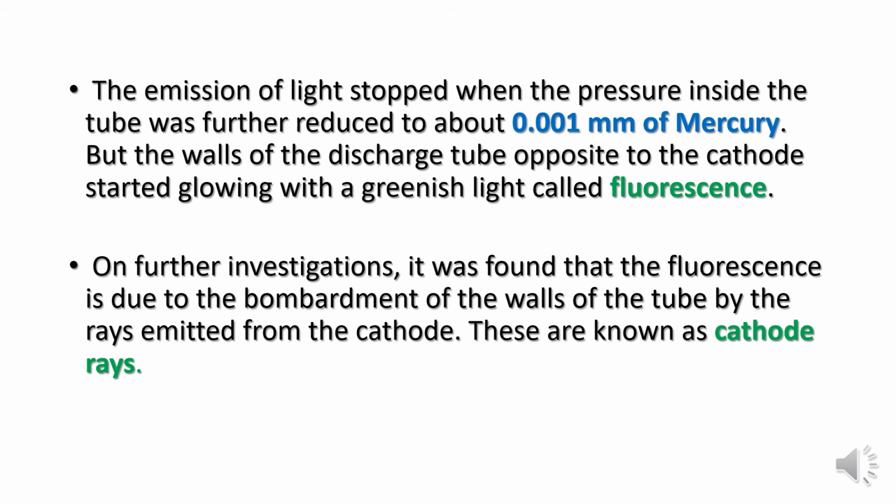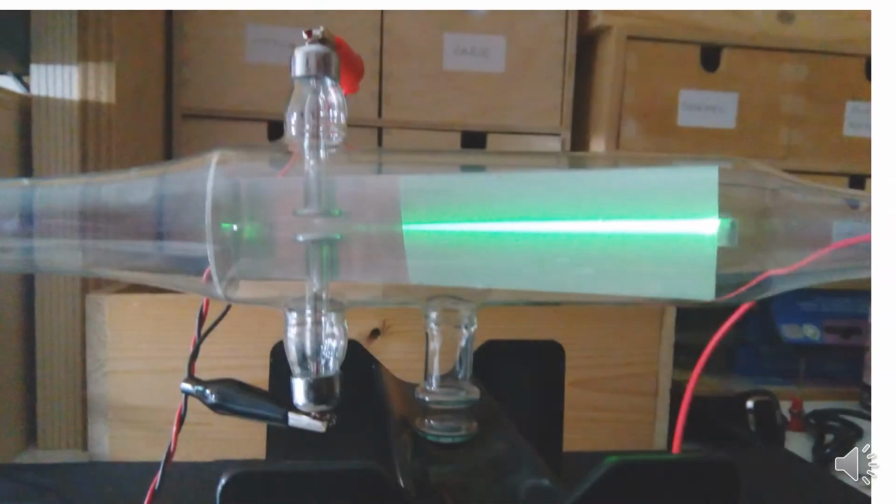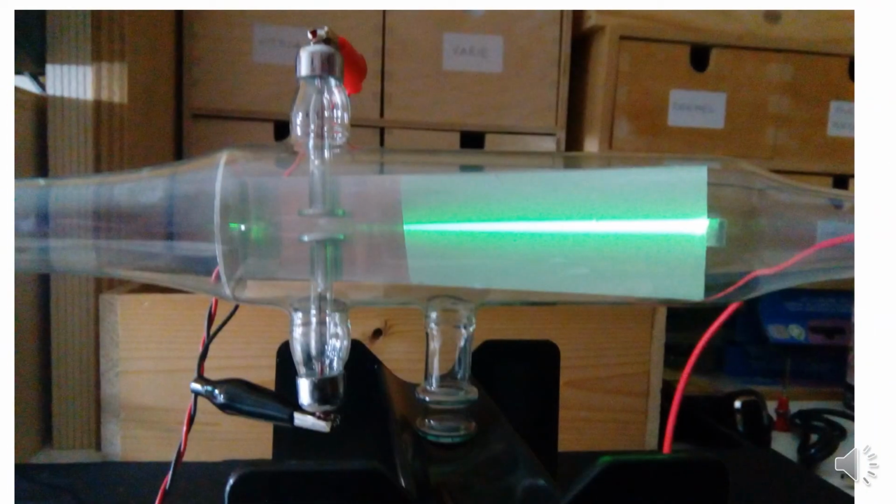He finally concluded that the fluorescence, the green color light he observed near the anode, on the right hand side, is because of bombardment of the walls. Bombardment means very forcefully hitting, by the rays that are emitted from the cathode.